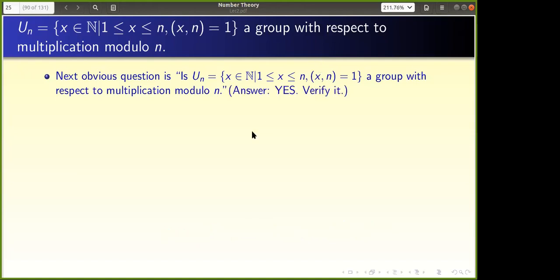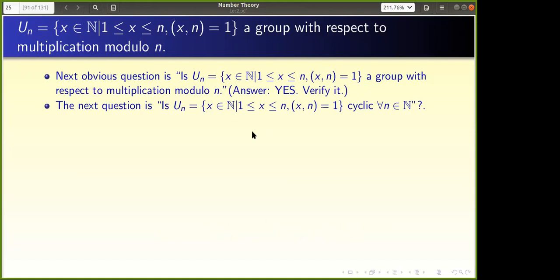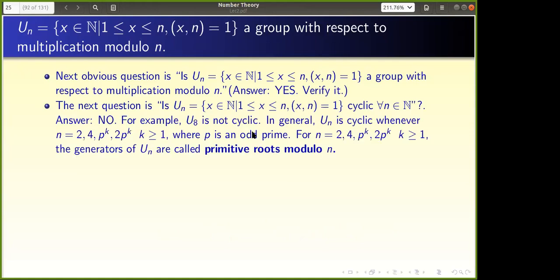So now, is U_n cyclic? Next question is that. Whenever it is cyclic, those are called primitive roots modulo n. U_n is cyclic only when n is of the form 2, 4, p^k and 2p^k. I want to say that a number belonging to U_n is a primitive root modulo n if its order is equal to the order of the group. The order of the group is phi(n).